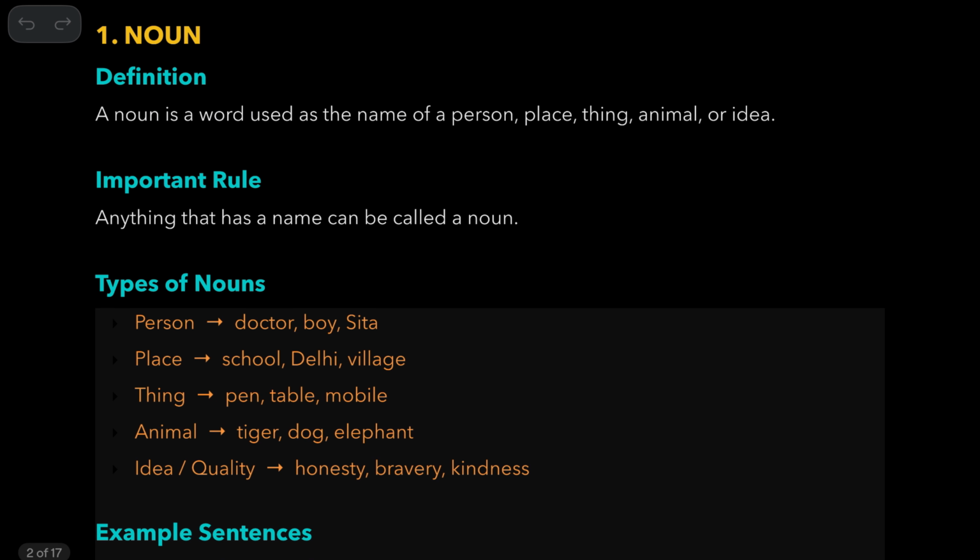Now, the noun. A noun is a word used as a name of a person, place, thing, animal, or idea. Important rule for this: anything that has a name can be called a noun. Types of nouns you can see. For example, doctor, boy, Sita, these are all people. School, Delhi, village, these are all places. Pen, table, mobile, these are all things. Tiger, dog, elephant, these are all animals. And honesty, bravery, kindness, they are ideas or qualities.